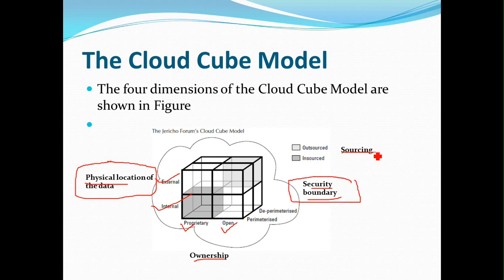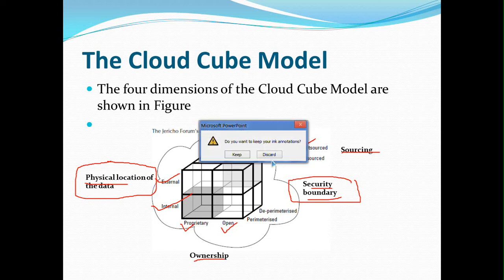Then the next one is the cloud cube model. This cloud cube model has given emphasis on protection, the protection of your cloud network. So they have proposed a model which has a major aspect with respect to protection. We'll look at it again.